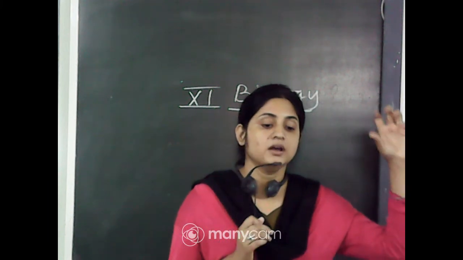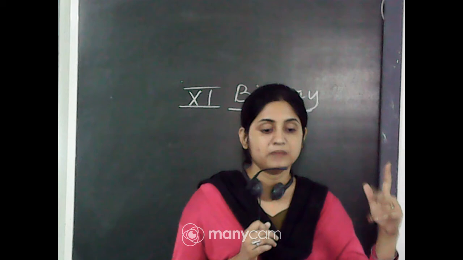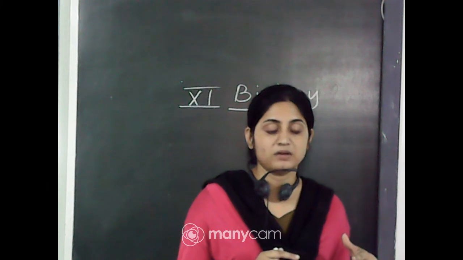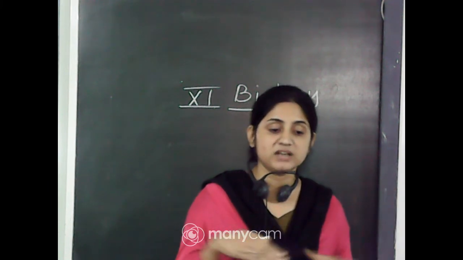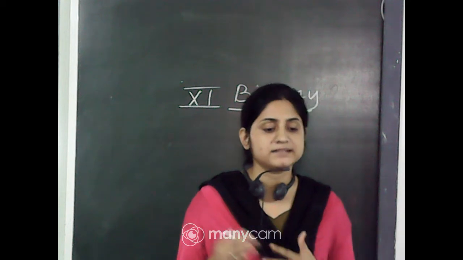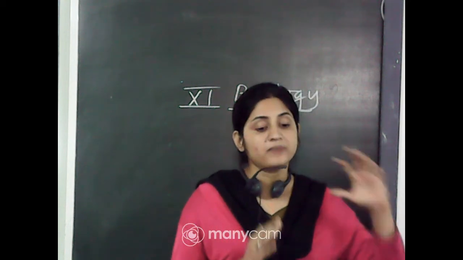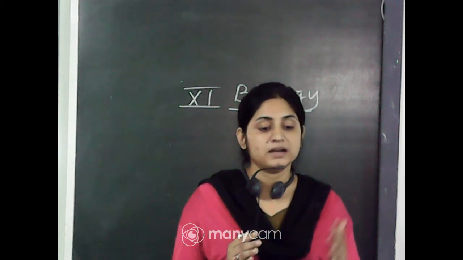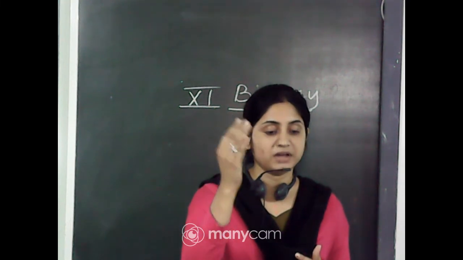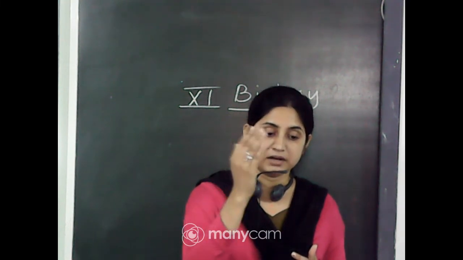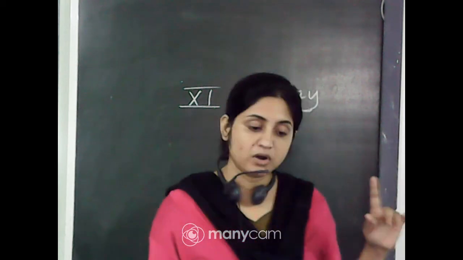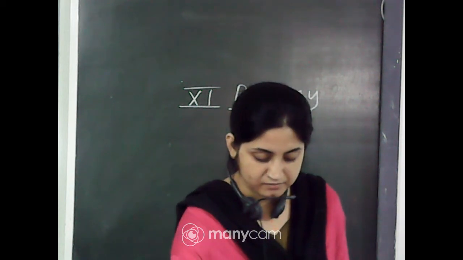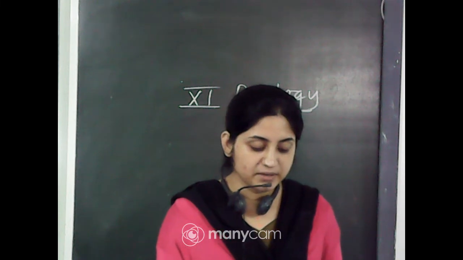So the pulmonary veins carry the oxygenated blood to the left atrium and left ventricle, then to the normal arteries present in our body. Through these arteries, arterioles and capillaries, the oxygenated blood spreads all over the body parts. From the body parts, the deoxygenated blood goes through the capillaries and veins to the right atrium, then the right ventricle, then through the pulmonary artery to the lungs. This is the normal circulatory pathway, the systemic circulation.